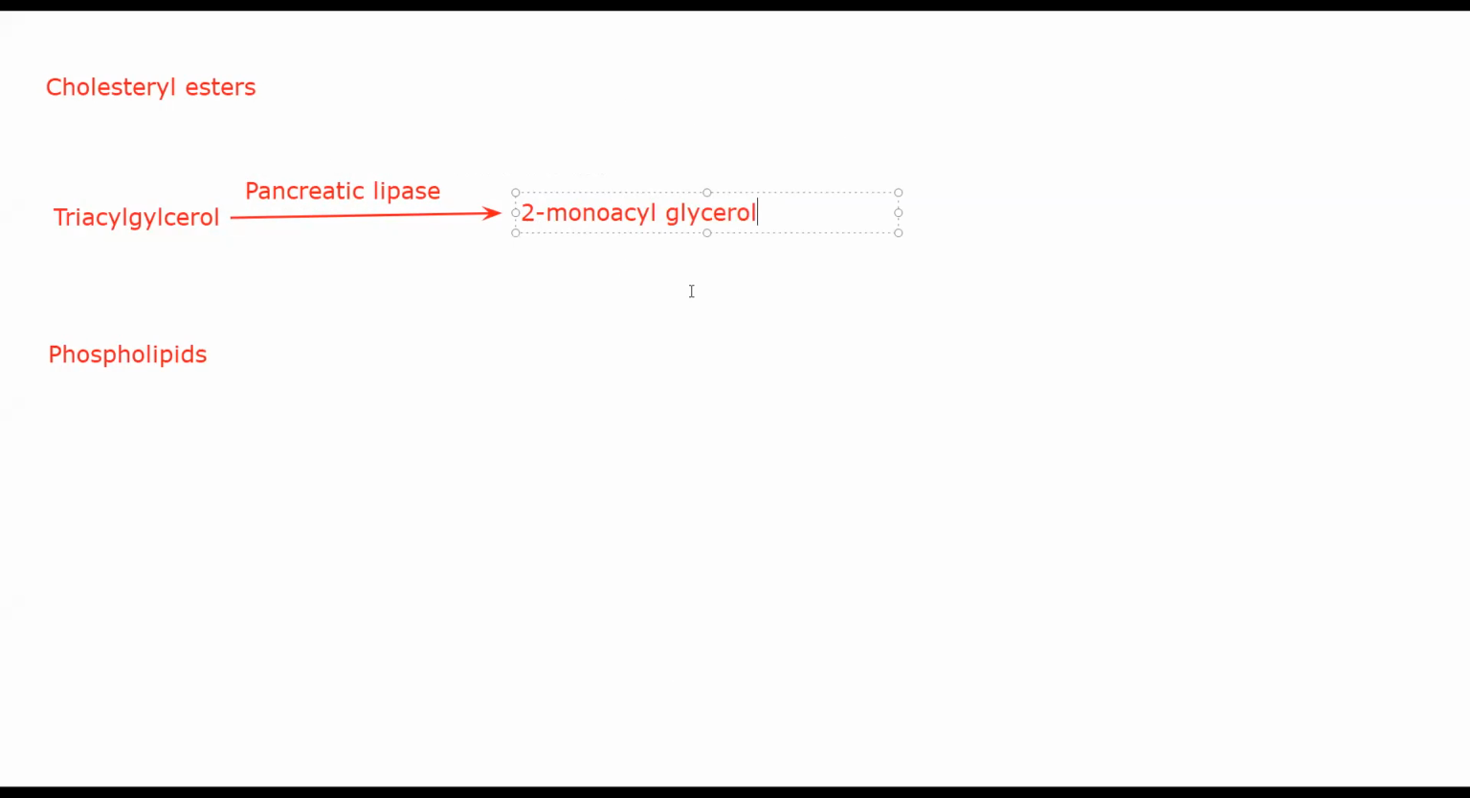See, please be careful. It is not two different molecules of monoacylglycerol. It is a monoacyl group, with the acyl group present on the second position of glycerol. Okay, please don't get confused with that. It is not two different molecules. Plus, you get a free fatty acid.